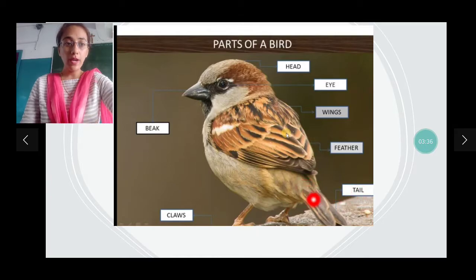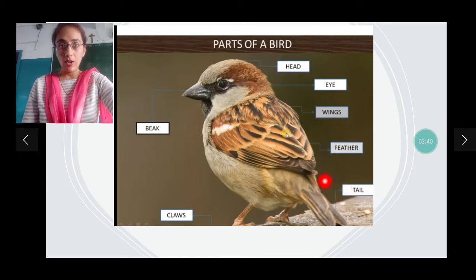Now पीछे ये जो है ना, this one is the tail of the bird. And what is this? This is the beak of the bird. And the last is the claws. Claws means the two legs of the birds are known as the claws of the birds. These were the parts of a bird.